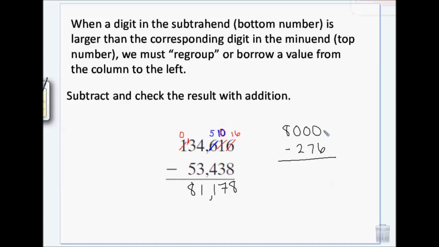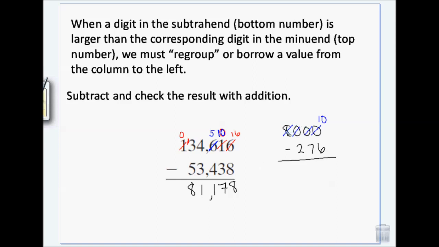All right, I need to borrow, but there's nothing to borrow from. So I have to go all the way over here to borrow. So I usually do this. Okay, this last number becomes a 10.